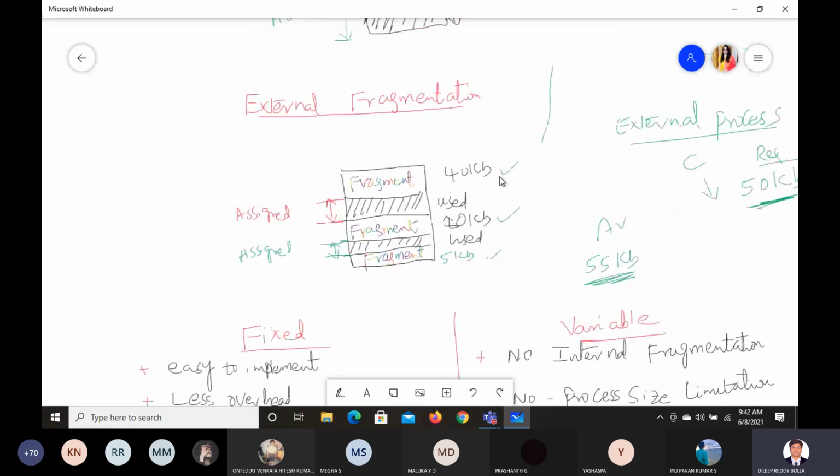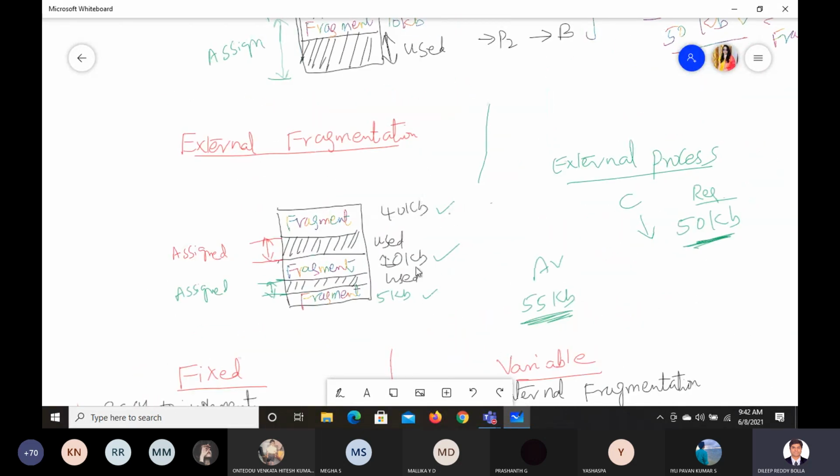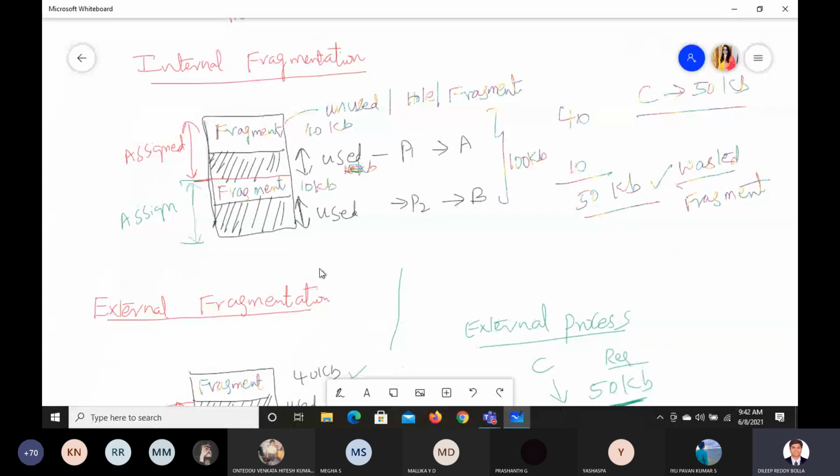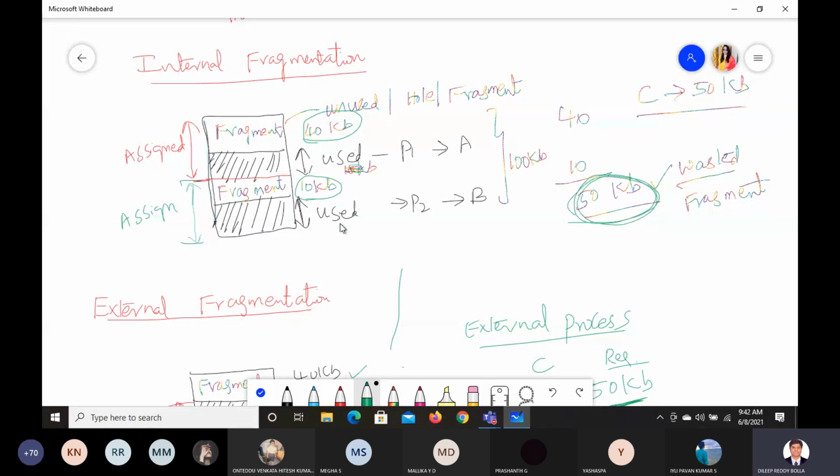If you see the example here, it can be internal, external, whatever, we are not bothered here. Now you have 40 kb here, and you have 10 kb here. Okay, and you have a new process needing 50 kb. We need the memory, but we are not able to allocate it because of fragmentation.